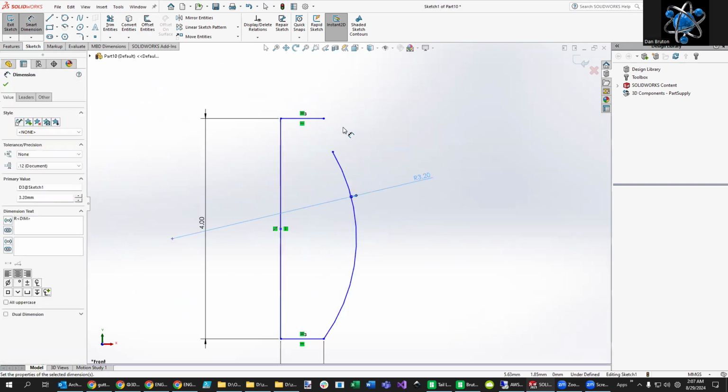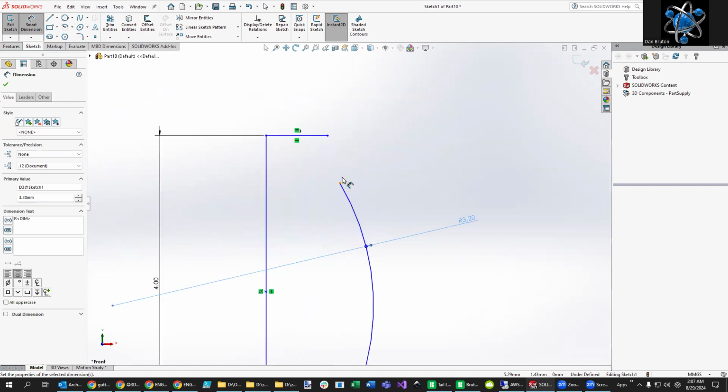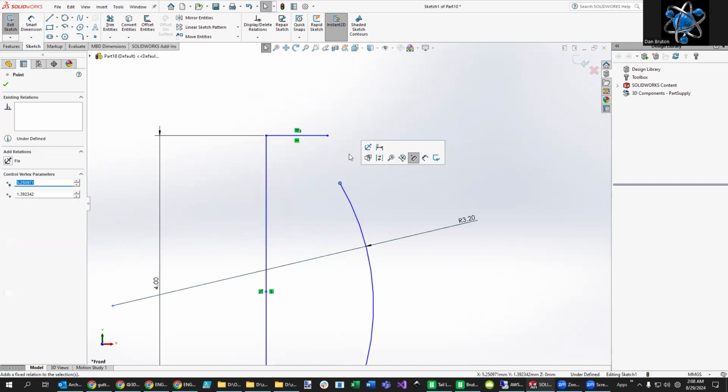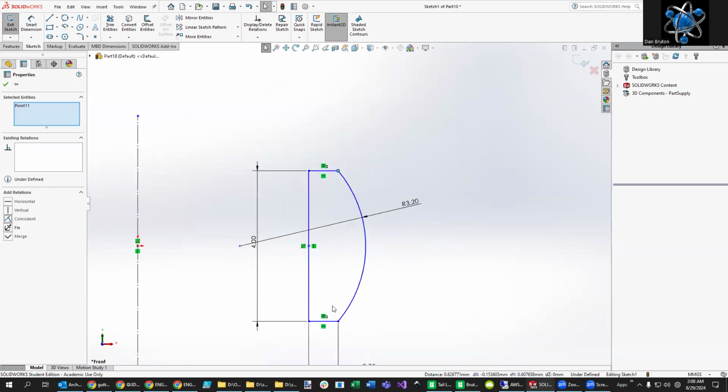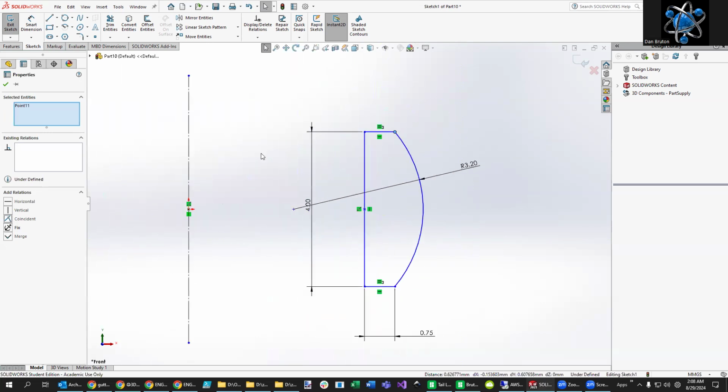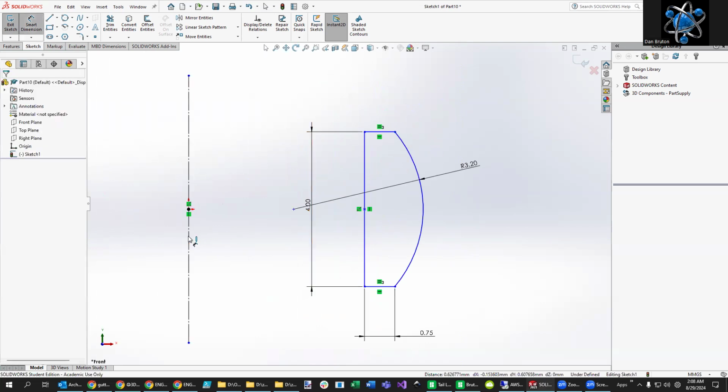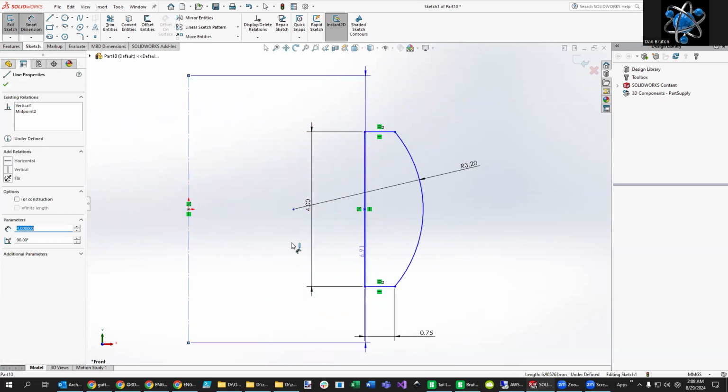And then to fix any kind of discontinuity at the end, what we can do is turn off Smart Dimension, hold down the Shift key, go right here, select those 2 points and make them coincident. It's still blue and not fully defined right here because we don't know the distance between here and here. So for my finger, kind of got a big finger here, so I'm going to use a distance right there. You know what? That's the radius. I want the diameter instead.